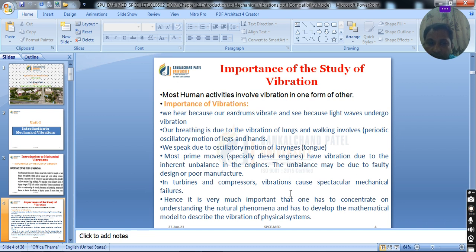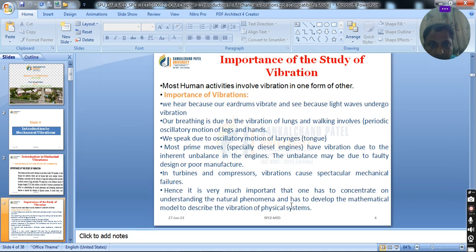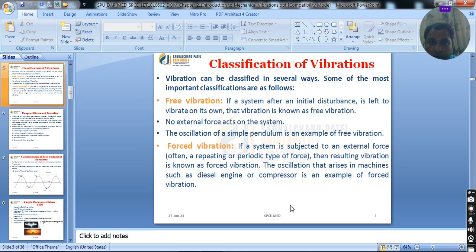Generally, vibrations are undesirable, but that is not always the case. In some applications, vibrations are desirable. Let us see where vibrations are desirable and where they are undesirable. Vibrations can be classified in several ways. Some of the most important classifications are as follows. First is free vibration. If a system, after an initial disturbance, is left to vibrate on its own, that vibration is known as free vibration.